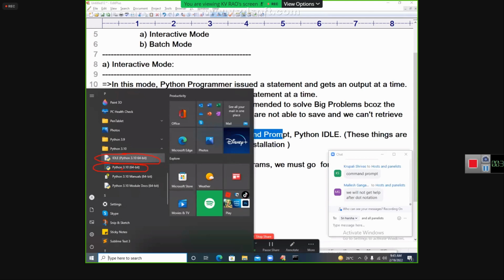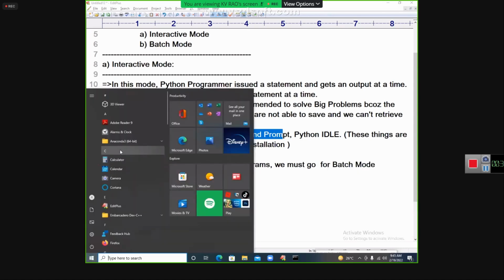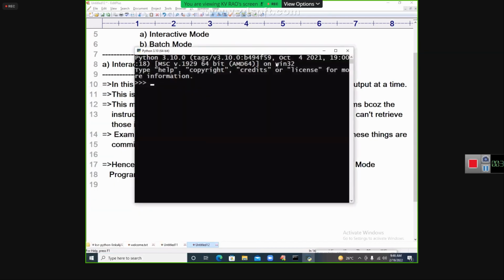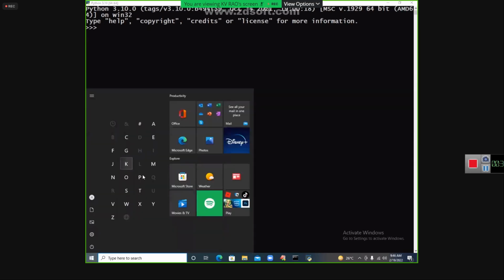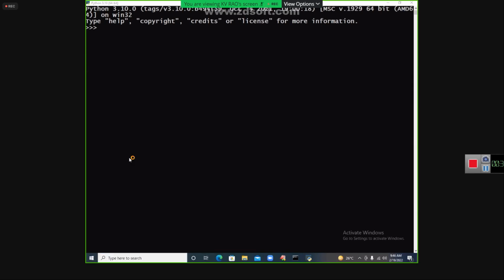So, coming to the point, first you go for this point. Here I am writing Python command prompt. You know how to get it. This you are already aware of, you have already done it, right? Next, I will go for Python IDLE. Look at that. Python IDLE, I'm taking.